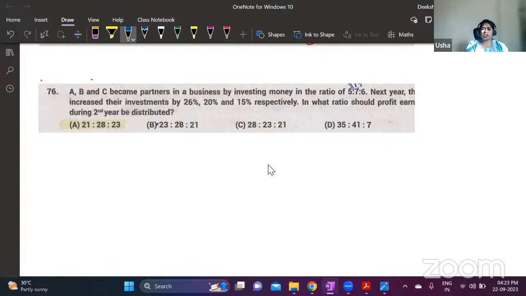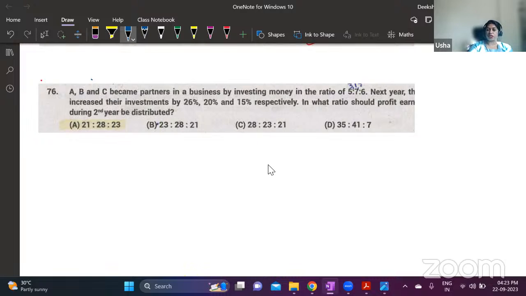So I think I have explained this partnership concept in a video. Partnership is based on ratios. There are two types of partnership: simple partnership and compound partnership. Simple partnership is where the partners investing in the business are not changing their money, and the duration for which they are in the business is also the same. So here, time invested and money invested are both equal. That is a simple partnership. If it changes, it is compound partnership.